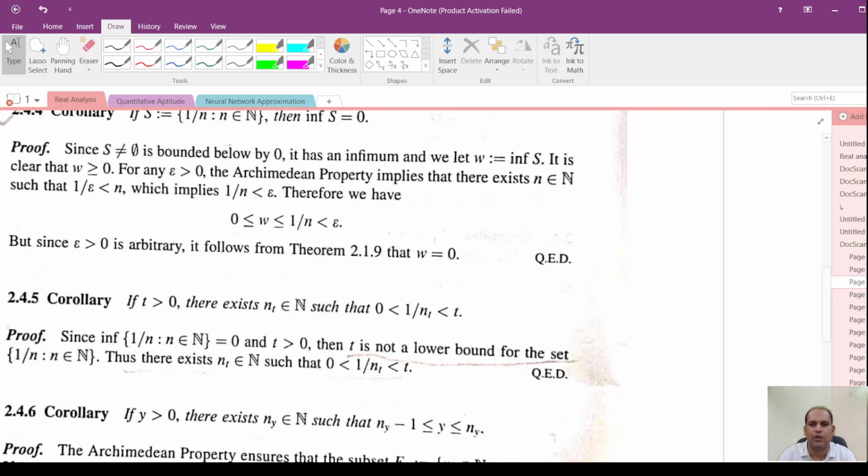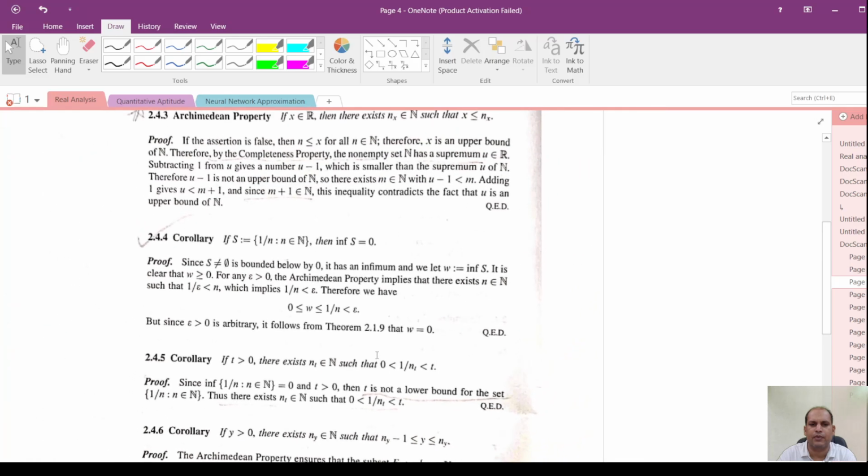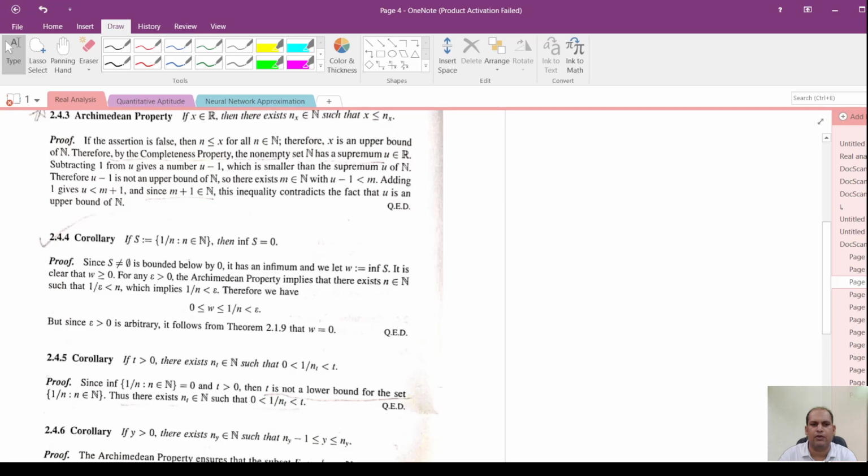So, let me recall this first. As per the statement of the Archimedean property of real numbers, for every x, y belonging to R,